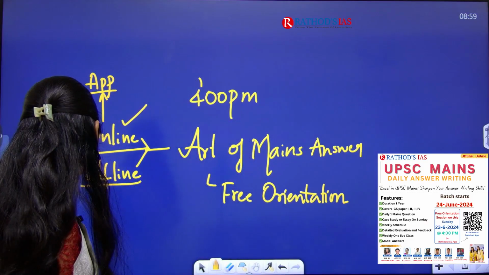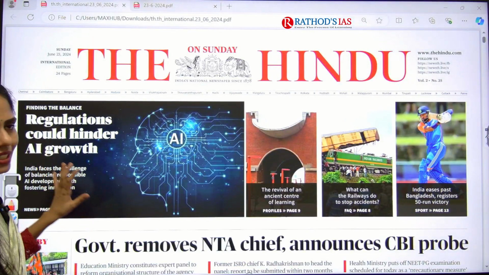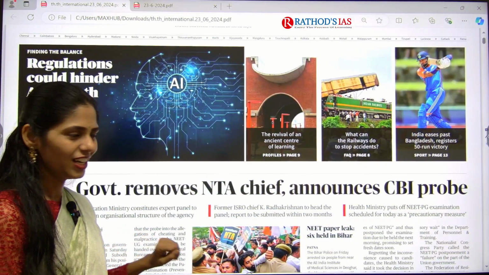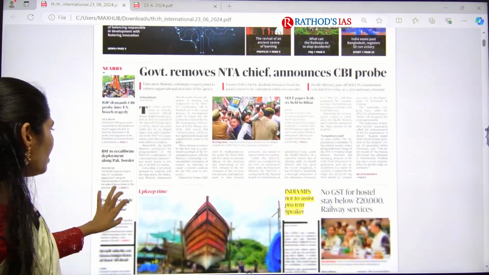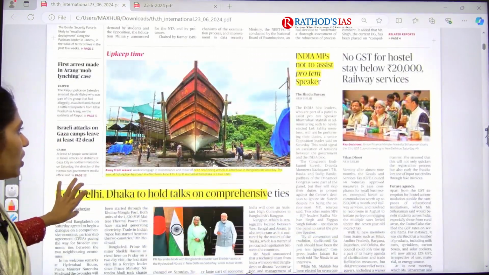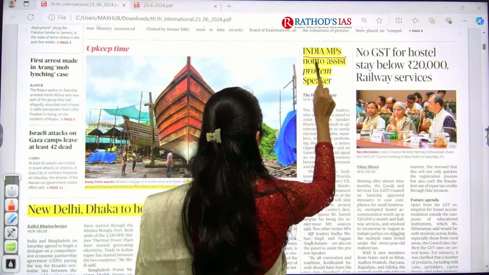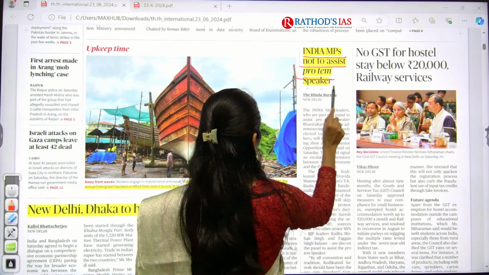Clear? So let's see this front page of the international edition. Today I took the international edition. In this front page of The Hindu, there are 3 articles which are relevant. The first one is India's MPs not to assist Protem Speaker.